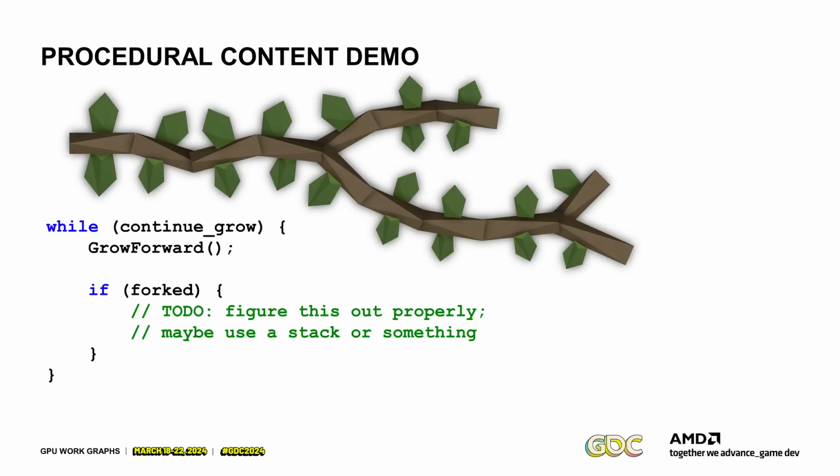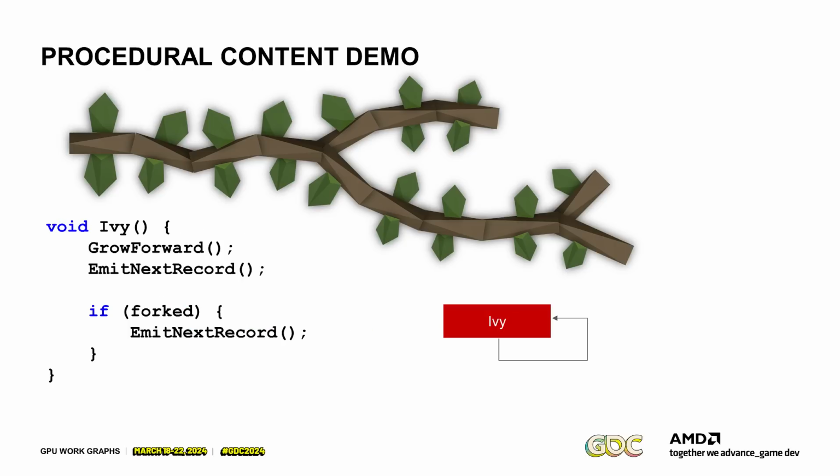But the problem arises when you try to do this here. Now we are growing and we are splitting the paths. We have a fork here, which continues to grow forward in this fork. So basically we are spawning a new branch of ivy here. If you try to do it today, you have to use some kind of persistent threads and then somehow fork by writing it to a work queue or a stack, and then work until that stack is empty or something like this. And with work graphs, this is super easy.